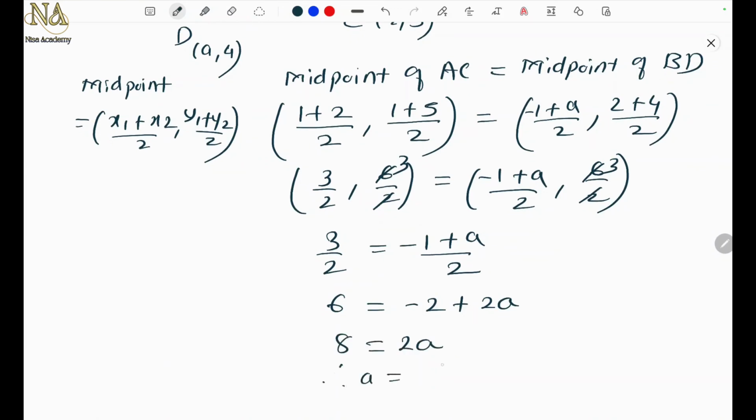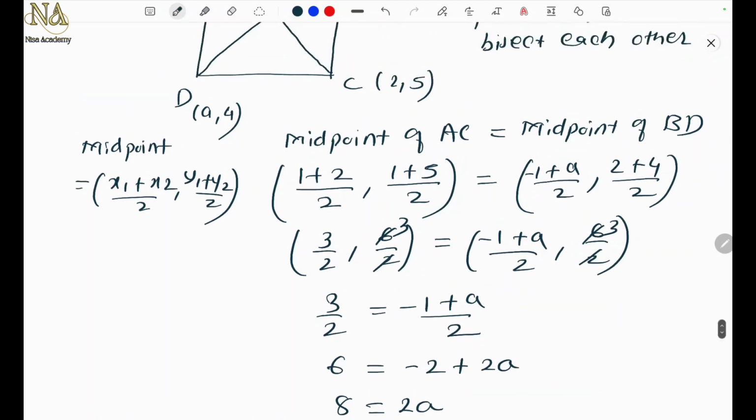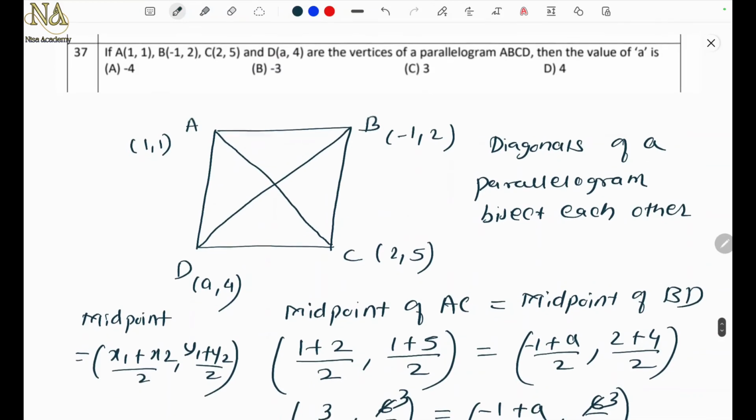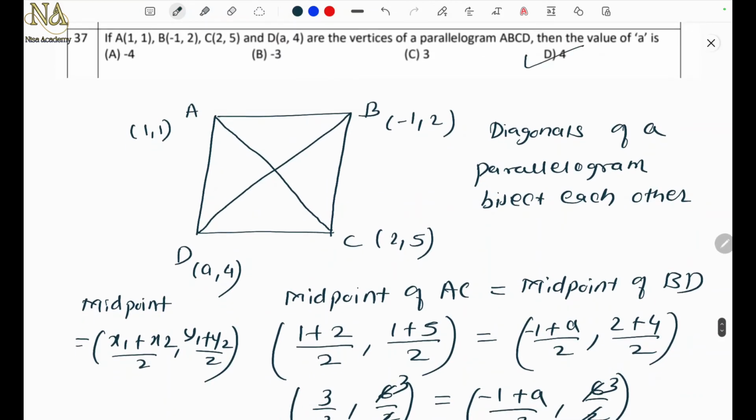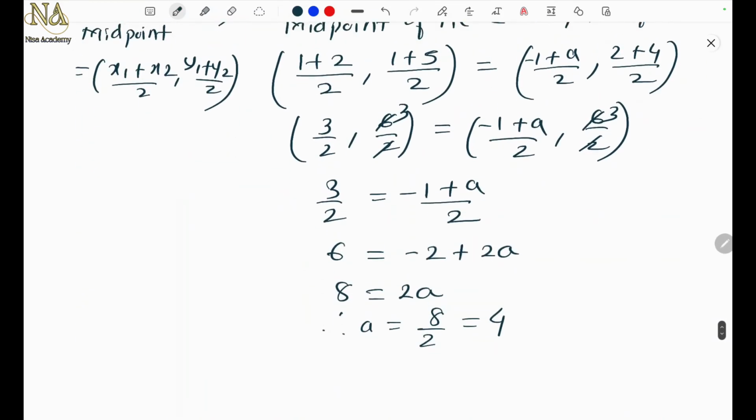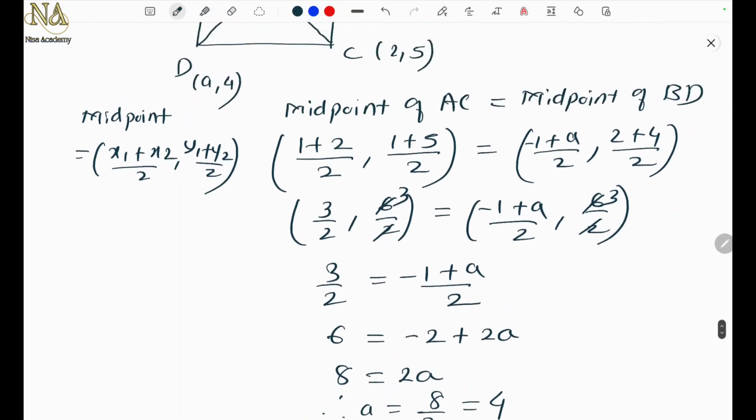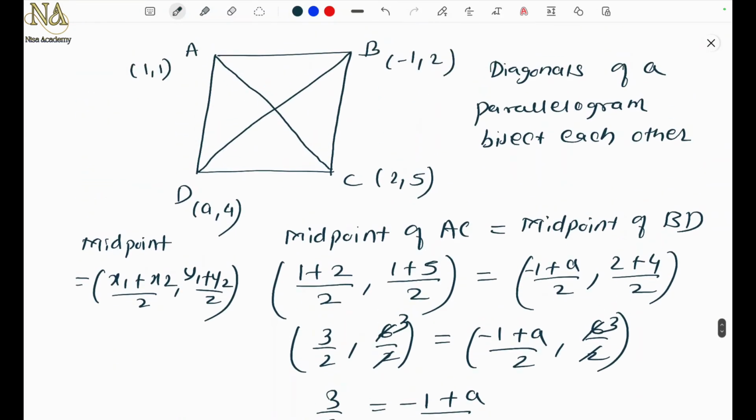Therefore, A is equal to 8 by 2, which is 4. So the answer is option D. So this is how you solve it. This type of problem is also there in your NCERT textbook. You can check it.